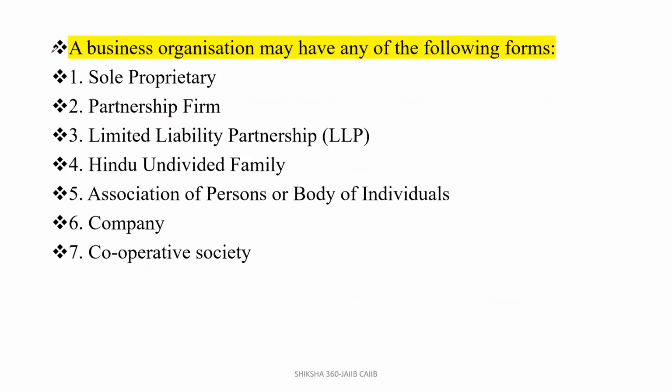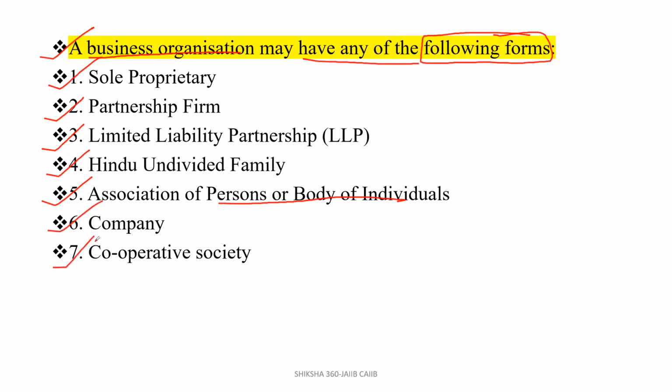So what are the different forms of business organization? A business organization may have any one of the following forms. First, the sole proprietorship. Second, the partnership. Third, the limited liability partnership. Fourth, the Hindu undivided family. Fifth, the association of persons or body of individuals. Sixth, the company. Seventh, the cooperative society. In this session, we will cover up to these five.